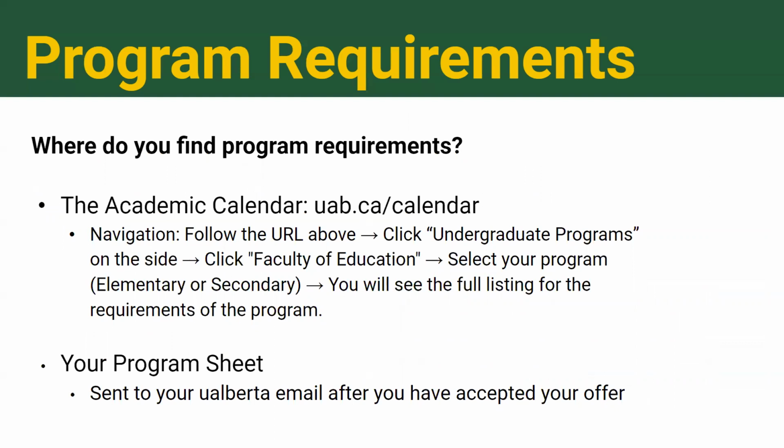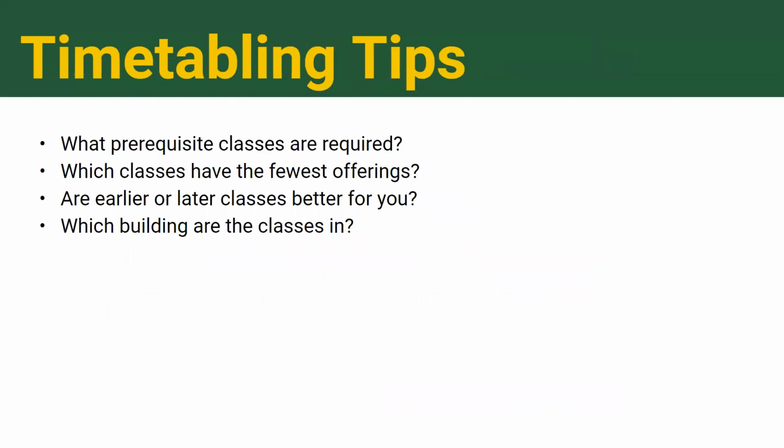Another very important tool is the academic calendar. On the screen, you can see the website navigation directions to find your program requirements. Direct hyperlinks can also be found in the self-guided module available at uab.ca/reg101. Here are some questions to consider while making your schedule.